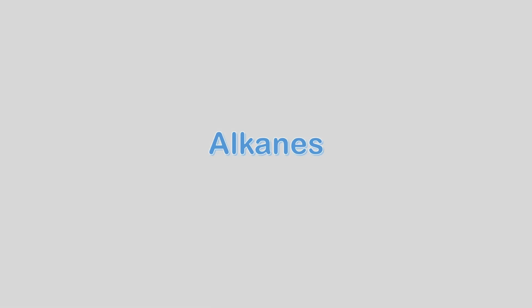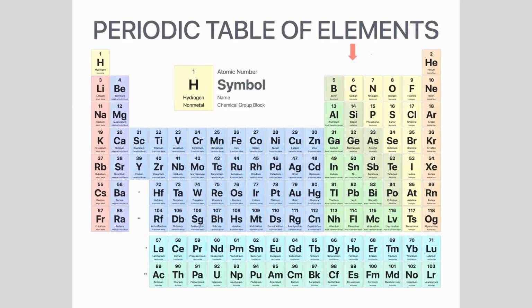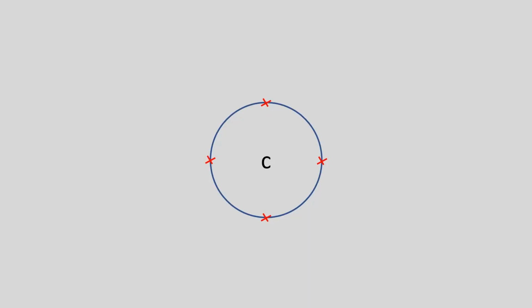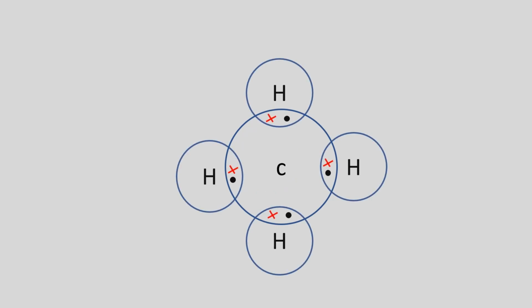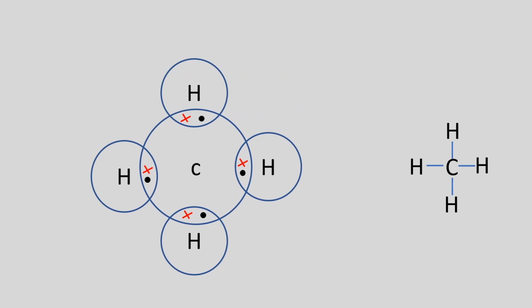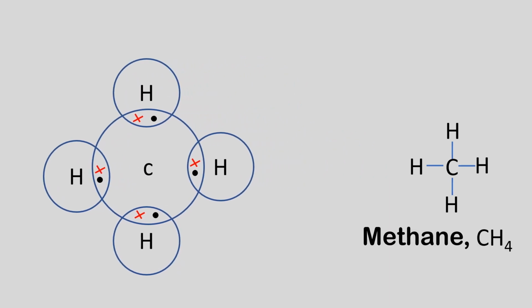Alkanes are compounds of carbon. Carbon is an element from group 4 of the periodic table. This implies that it has 4 electrons in its outermost shell. For stability, it needs to bond with other elements such as hydrogen. Hydrogen bonds with the carbon to form methane, which is the first alkane.